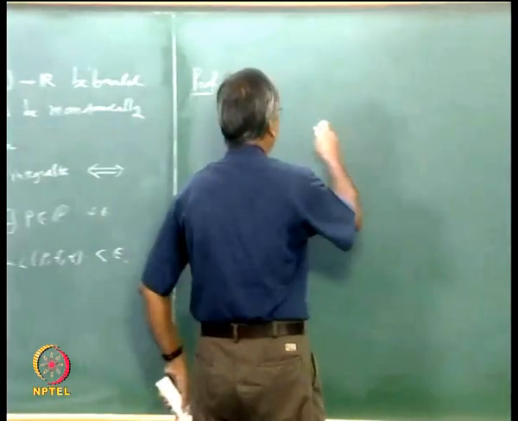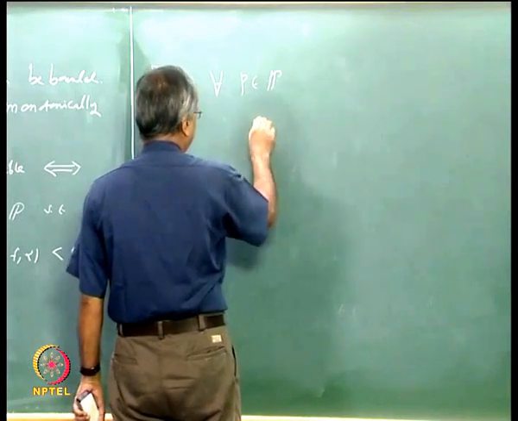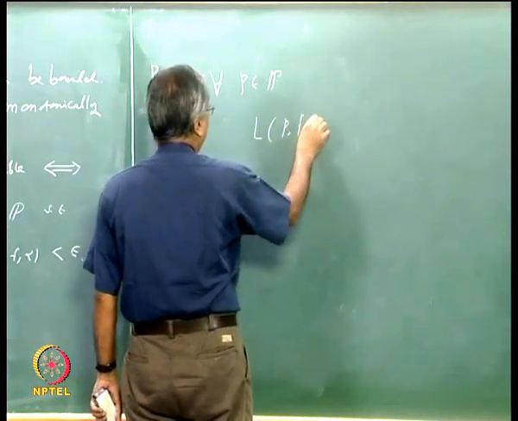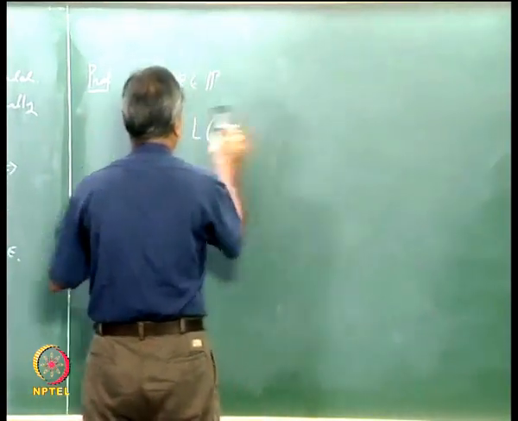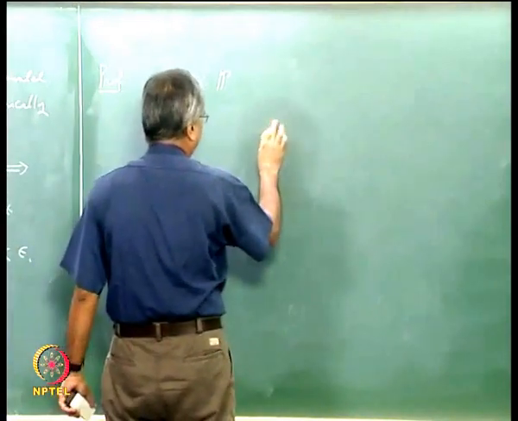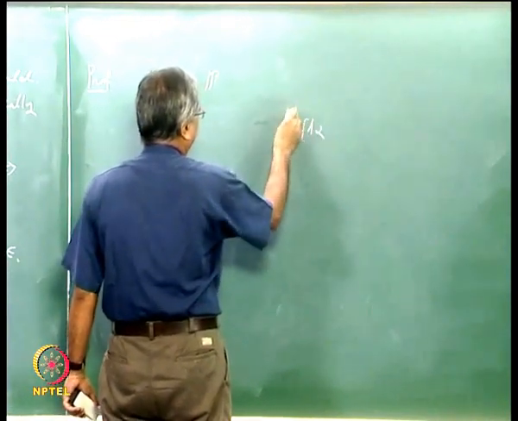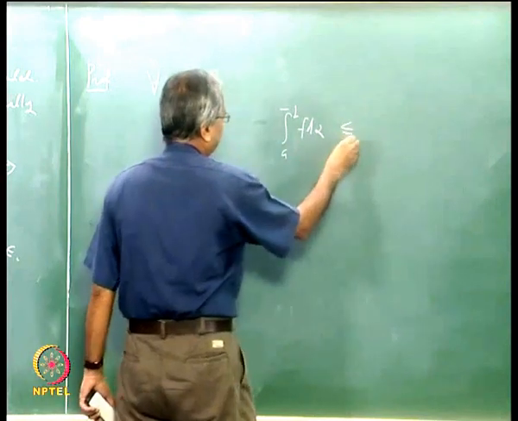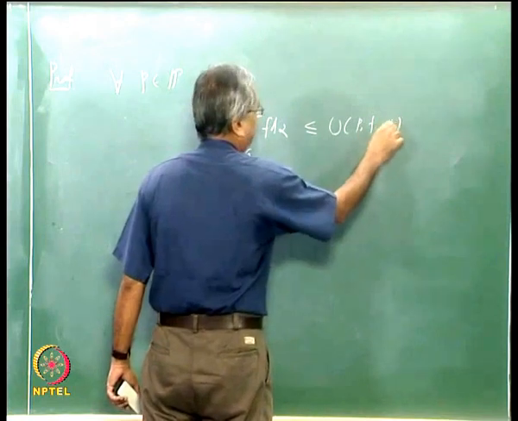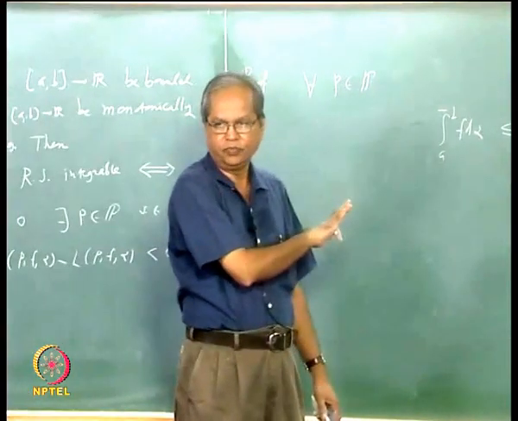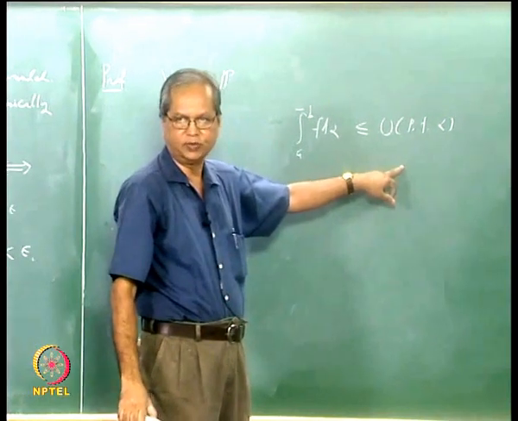So this will always be true, that for every partition P, the upper integral of f d alpha is less than or equal to U(P, f, alpha), because it is an infimum of sums of this type, so in particular it is a lower bound.